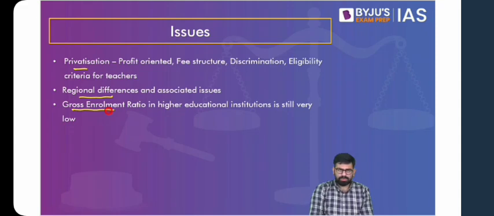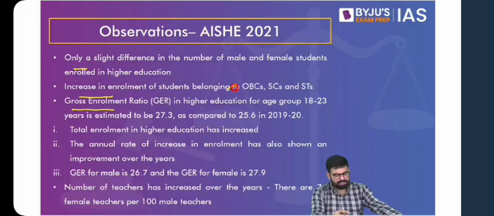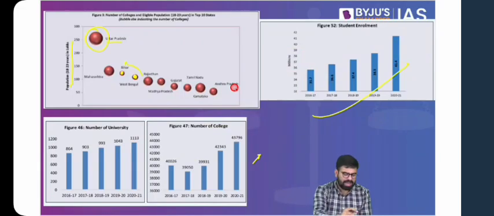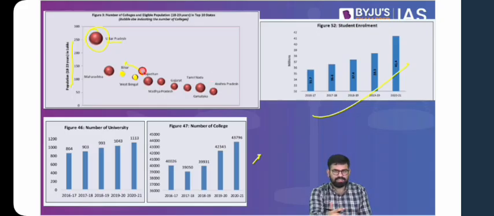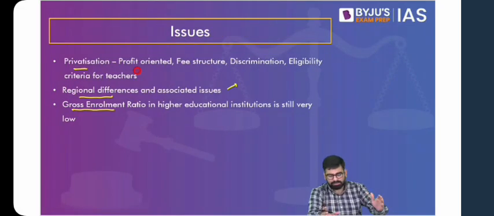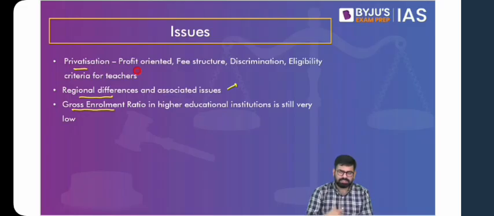Yes, we'll come to the reasons for the low gross enrollment ratio, and ultimately you would have to suggest the solutions. Then if you talk about regional differences, you find states with a considerably higher population, and you can look at this graph. There are states with a considerably high population of students in the age bracket of 18 to 23. You find they do not have institutions there, and ultimately these are the students who would have to migrate from these areas. So one idea is that the number of colleges should be proportional to the population of eligible students in that area, so that they do not have to migrate, and their regional and local interests are also taken care of.